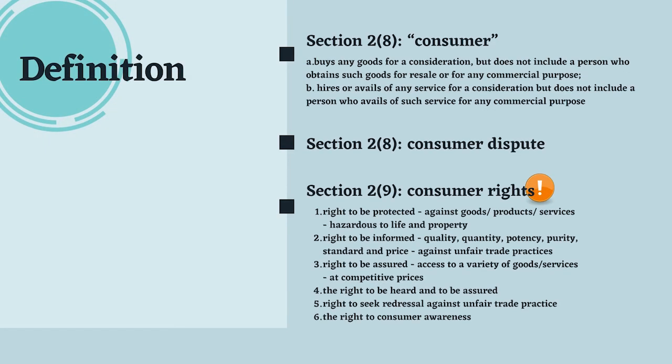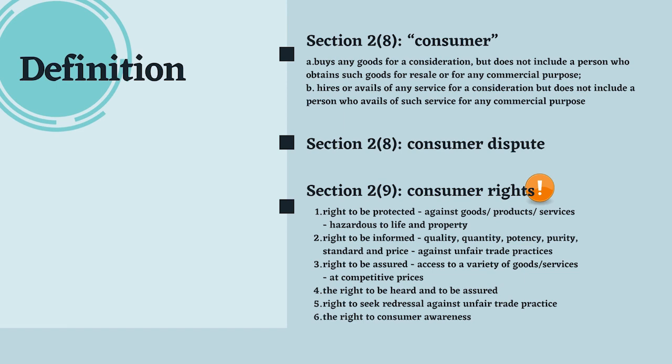Moving ahead, under section 2, subsection 8, you are going to find the definition for consumer. Yes, this is the Consumer Protection Act, and you must know who the consumer is. So the consumer is a person who buys any good for a consideration or who hires or avails any service for consideration, right? And for a person to be called a consumer, he must not buy any good or hire any service for a commercial purpose.